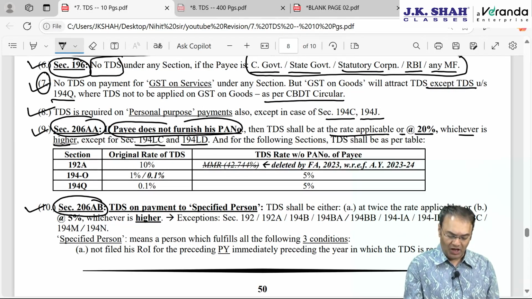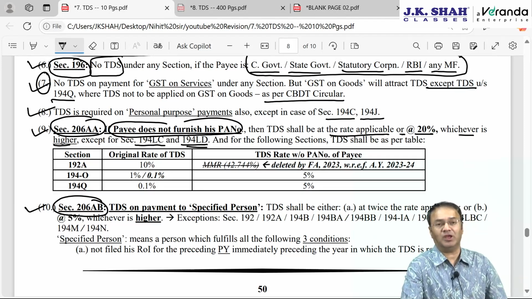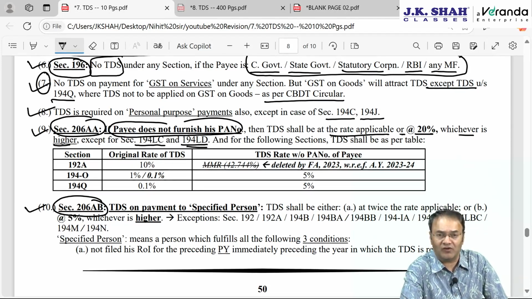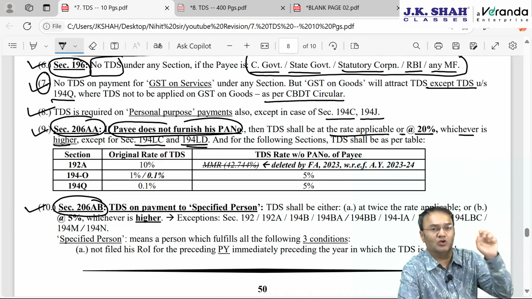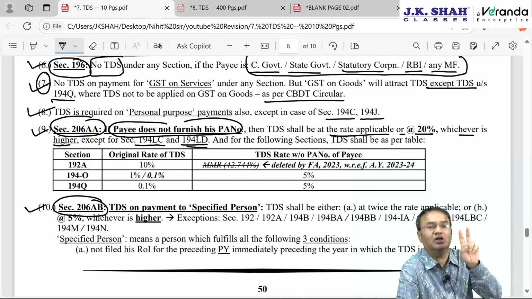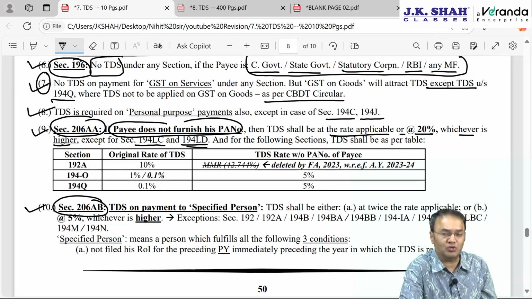And 194LD means interest payable to FII or QFI up to 30th June 2023: interest on rupee denominated bonds of an Indian company, interest on government securities, and interest on municipal debt security, all three payable up to 30th June 23. Last year the section has become redundant.